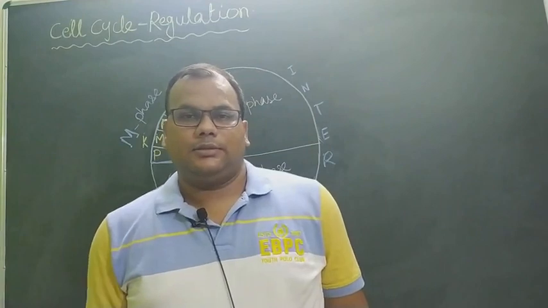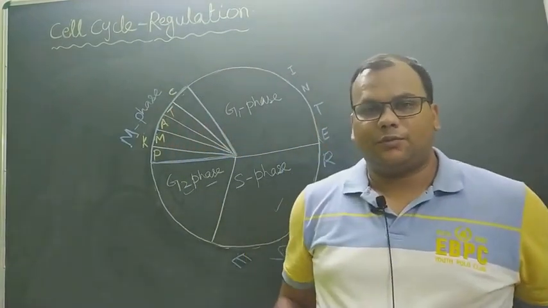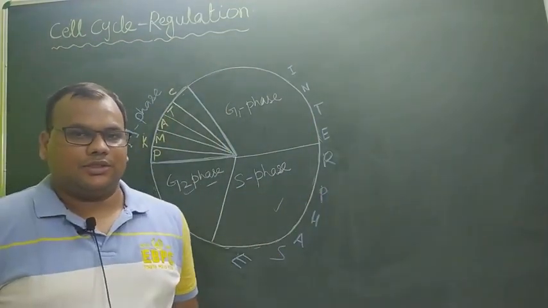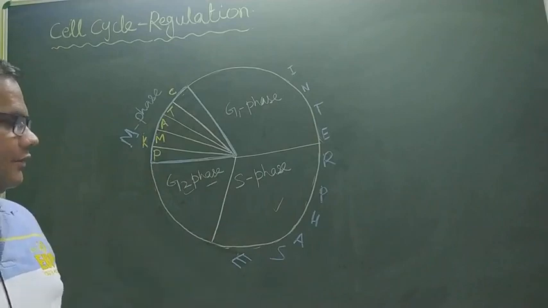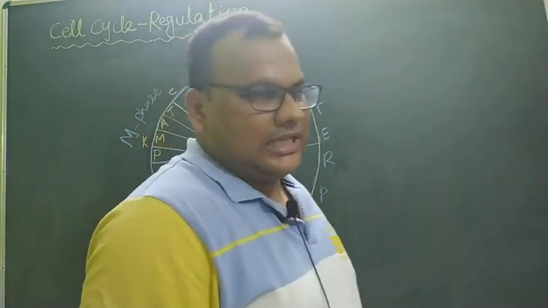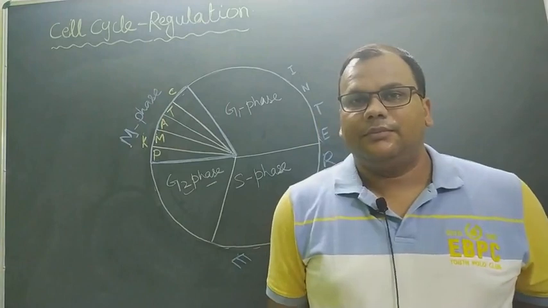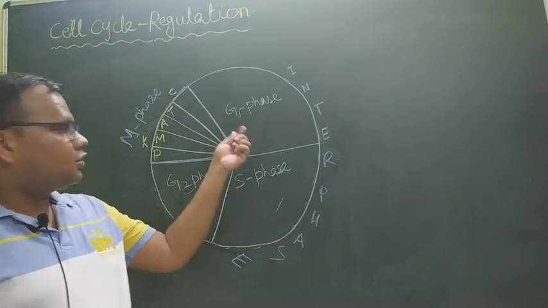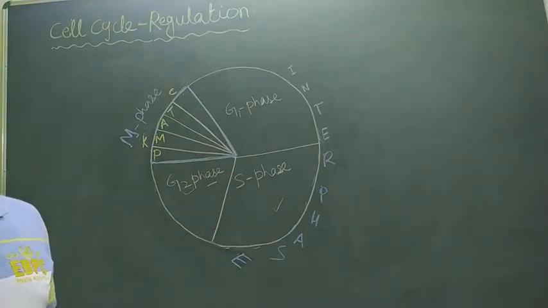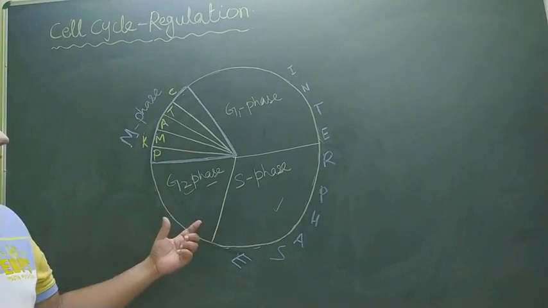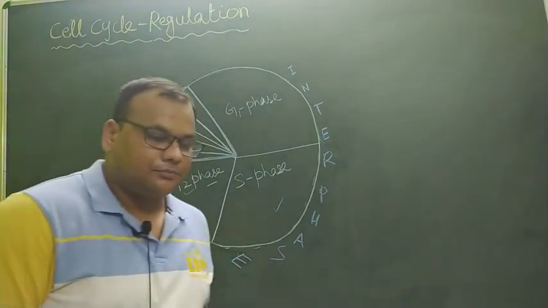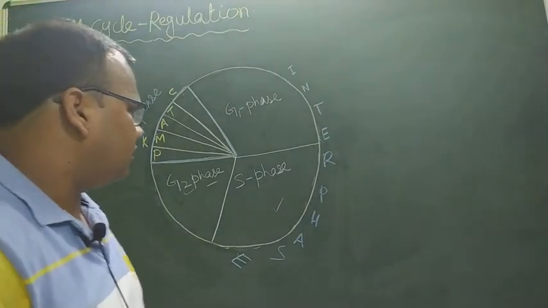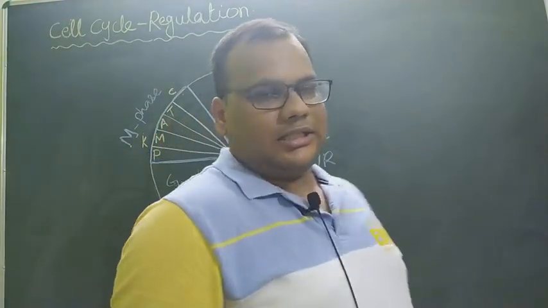इस वीडियो में हम डिस्कस करेंगे रेगुलेशन ऑफ सेल साइकिल। जो सेल साइकिल होती है, साइक्लिक प्रोसेस, G1 फेज, G2 फेज, S फेज एंड माइटोटिक फेज, ये सारे फेजेस सेल्स के कैसे रेगुलेट होते हैं। There are certain protein molecules and certain enzymes which control this progress of cell cycle. ये जो cell cycle, which is a cyclic process, it is restricted or checked at certain points, which are also called as checkpoints or